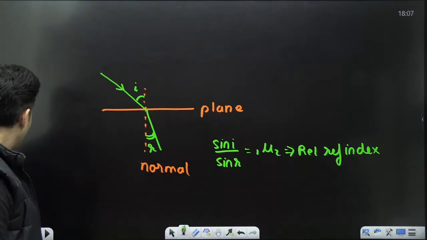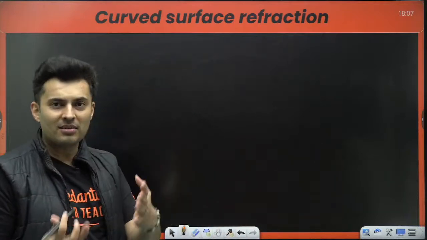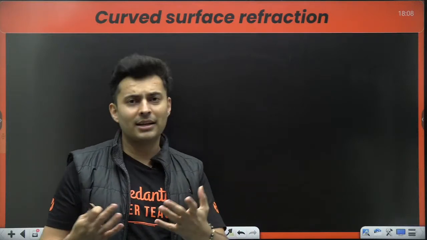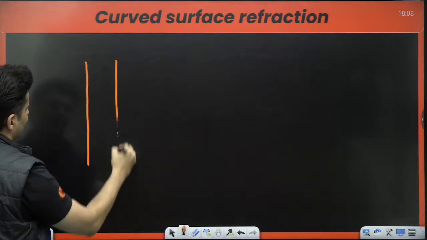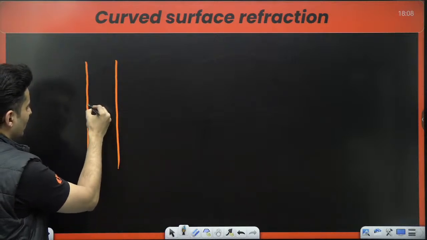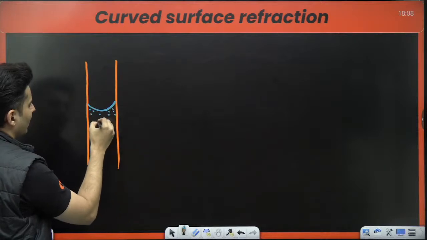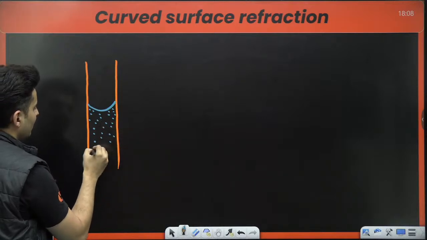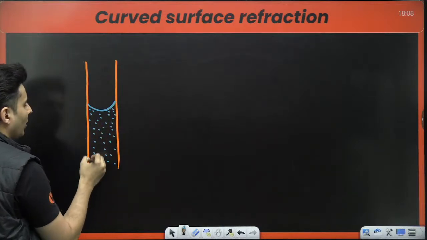But what happens when your surface is curved? There could be many examples of curved surface refraction. First, let me tell you the examples and the application, then we can go to the ray diagram and other formulas. Imagine there is a test tube like this. If you pour some water in the test tube, the surface of the water is somewhat like this. This is the curved surface, the meniscus. Some of you in the 11th standard would have studied this in surface tension, angle of contact, why it is concave up, and all of that.